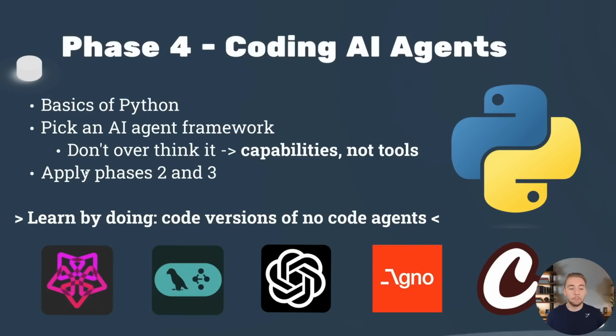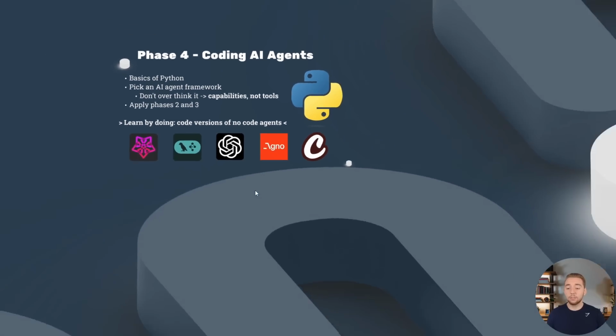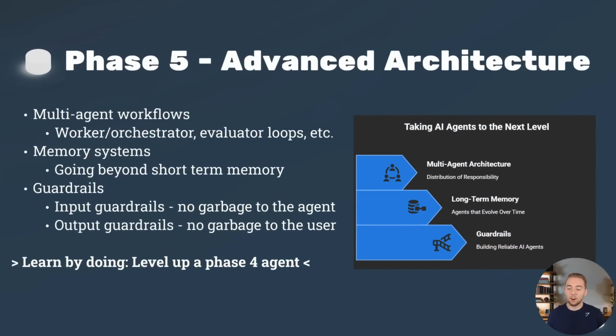And we can do that by applying phases 2 and 3. Like you learned how to integrate tools with your agents already, and short-term memory, and retrieval augmented generation, and using AI coding assistants. Apply all of that here. Learn by doing, by now moving one of the agents that you prototyped with a tool like N8N into a coded version of your agent using a framework like Pydantic AI. So get that experience, get really comfortable coding agents, and then we can move on to our next phase, which is advanced architecture, taking our AI agents to the next level.